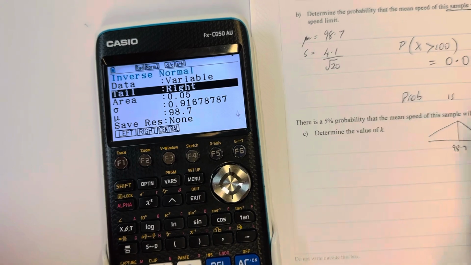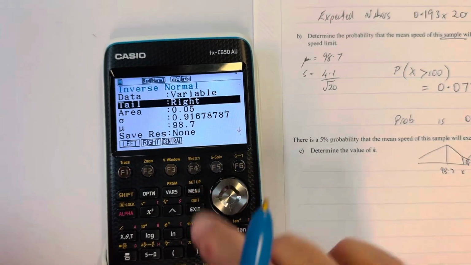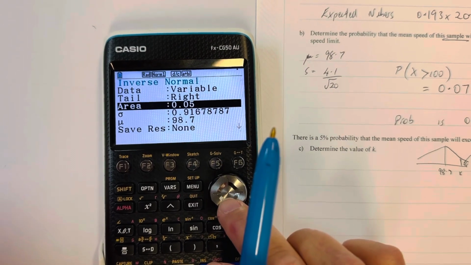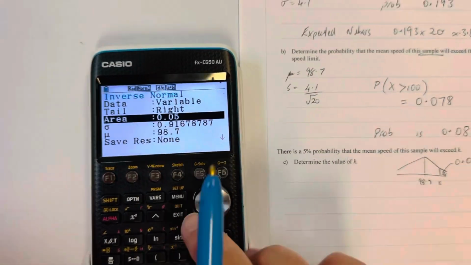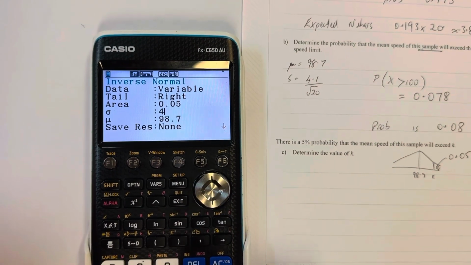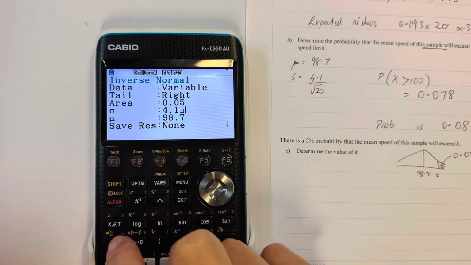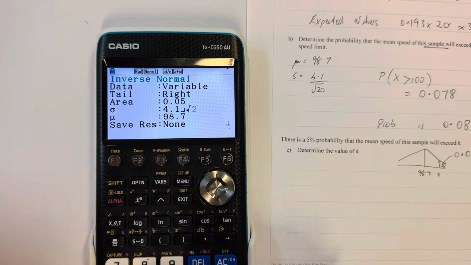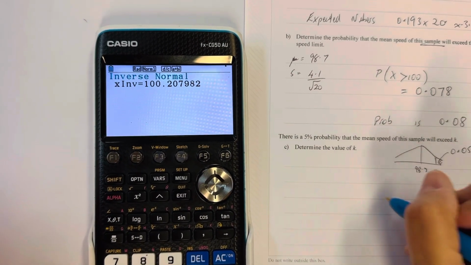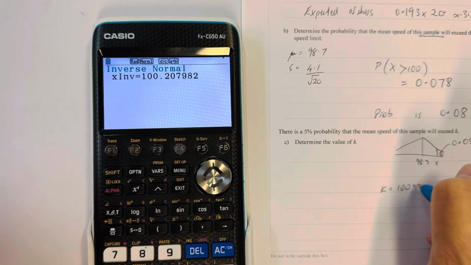Looking at my diagram, it's a right tail. It's 0.05 because it's 5%. The standard deviation is the 4.1 divided by the square root of 20. We do that through and we get K equals 100.2.